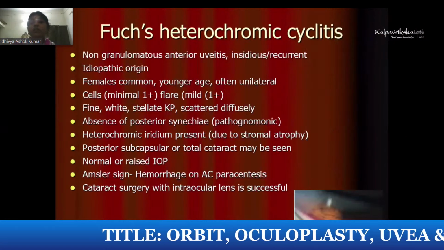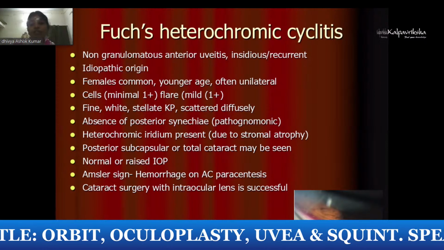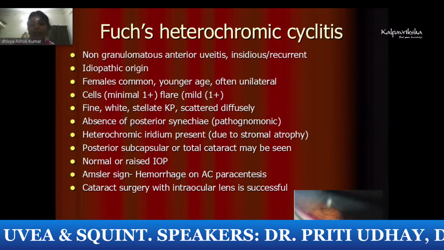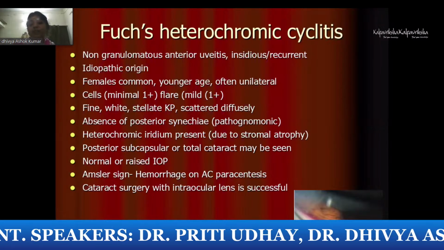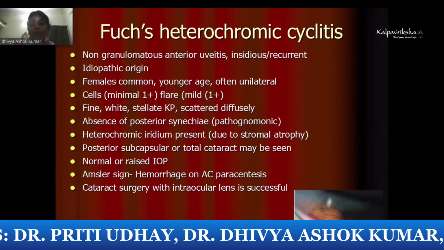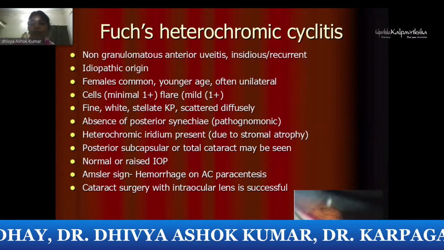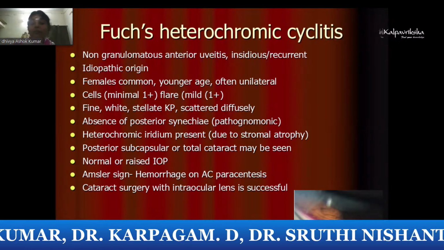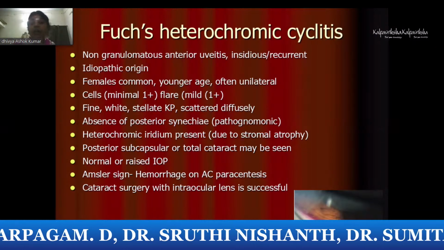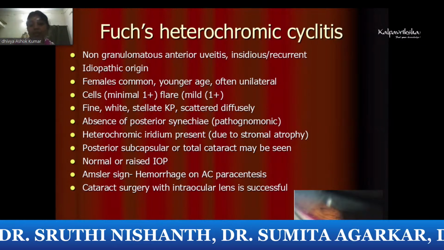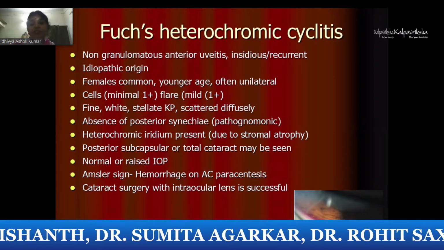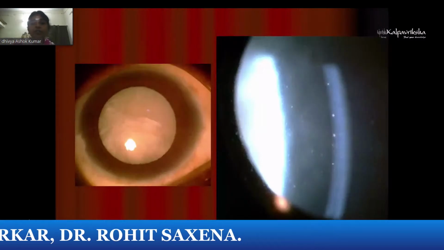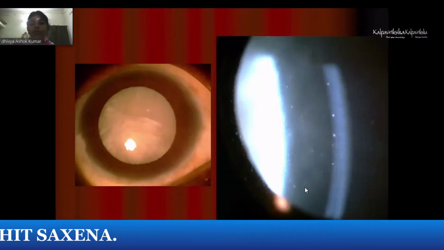In Fuchs heterochromic cyclitis, clinical evaluation is more important because it's basically a clinical disease where you see these stellate fine KPs; absence of posterior synechiae is pathognomonic. You will see heterochromia between the irides. These patients can have raised IOP, sometimes atypical presentations of retrolental cells, vitreous haze also. Amsler's sign, which is typically seen in the anterior chamber, is a hemorrhage on AC paracentesis. Cataract can be seen, which actually carries a very good prognosis in these patients. This is a patient with a total cataract with stellate fine KPs on the endothelium.